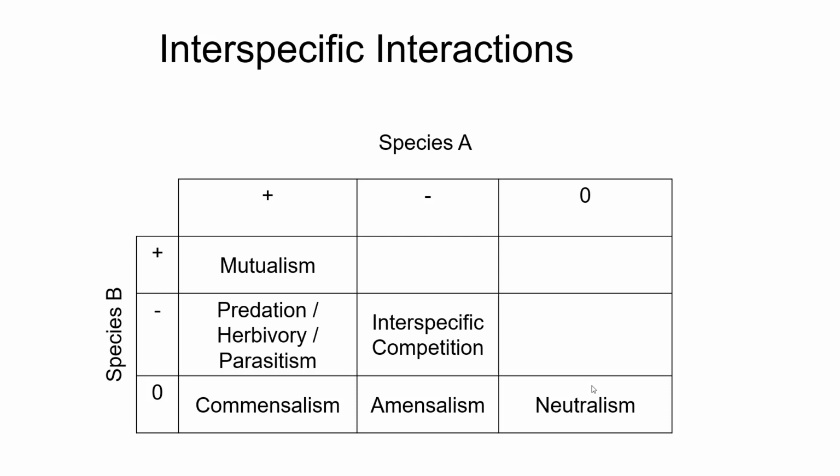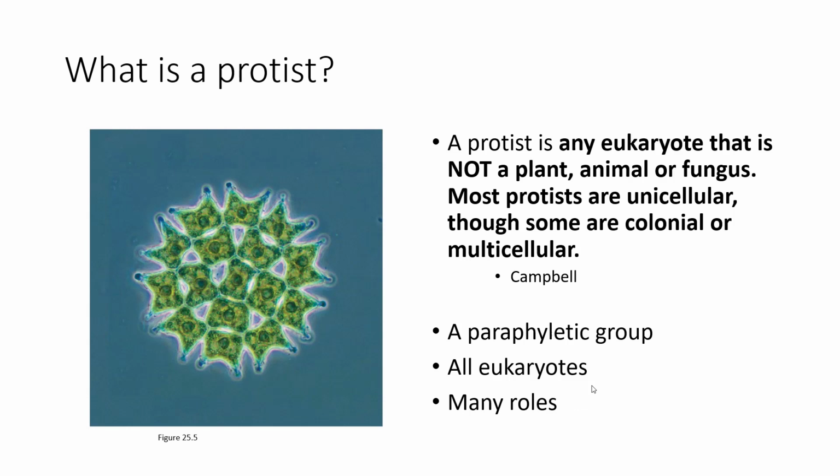So one example of this is a certain type of goatfish, which stirs up the sediment in the bottom of the ocean, thus making it harder for visual-based predators to prey on things and having a negative effect on their population. And 0-0 is neutralism. It's not an interaction. It's the lack of an interaction. We're going to look at those interactions as we look at protists and how they affect each other and how they affect other organisms. So what is a protist?